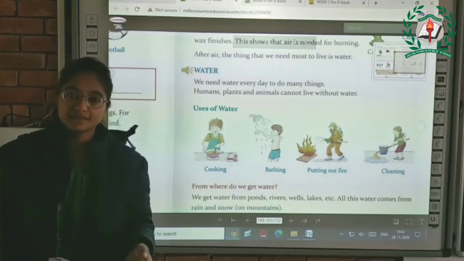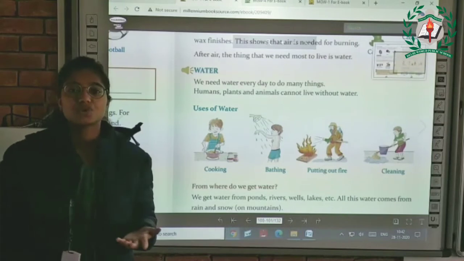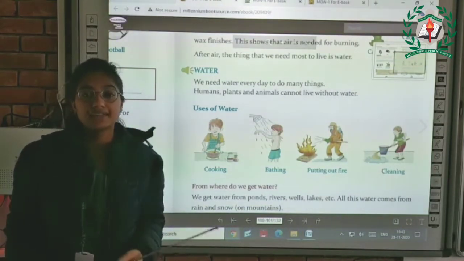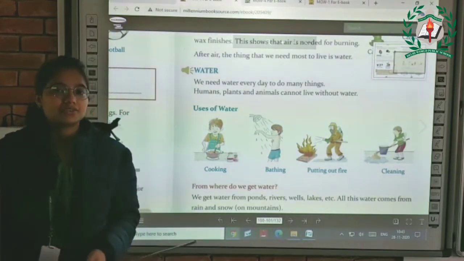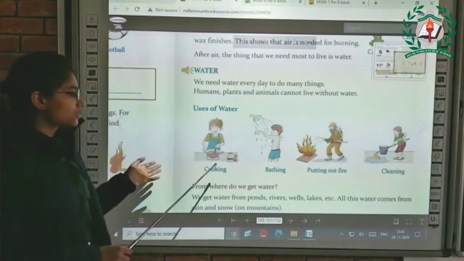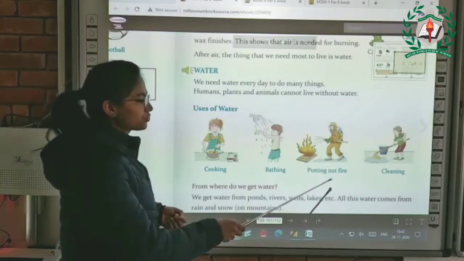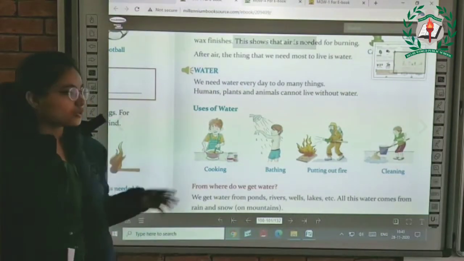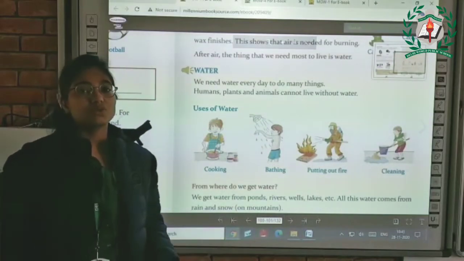So like air, water is also very important for us. It is very helpful for us. It is very important for us to live a healthy life. The water should be very clean if you want to live a very healthy life. So students, we also use water in many ways, right? We use water in cooking, we use water in bathing, we use water in putting out fire, we use water in cleaning, and many other things. We use water for all these things, and there are some other things also in which we use water.